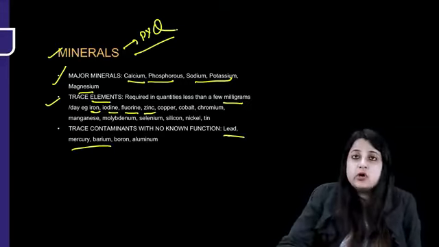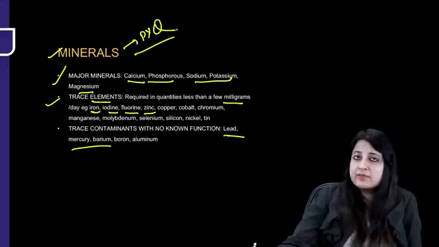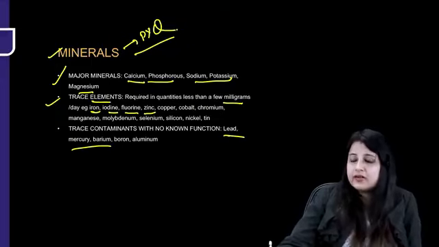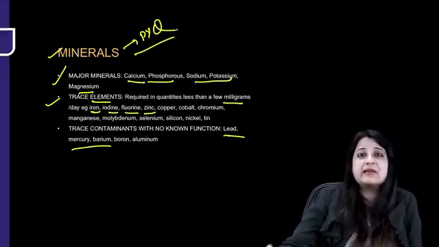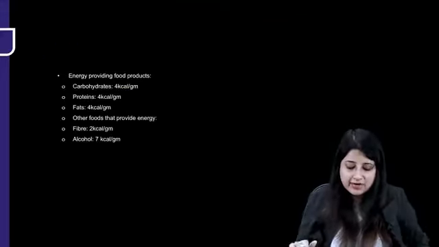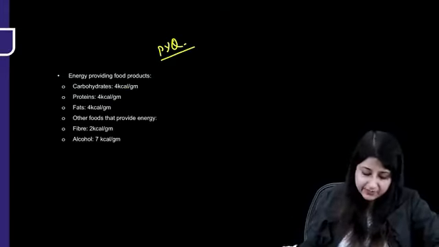But what is more important? Macronutrients, proteins, carbohydrates, fats, how much energy they are providing, what percentage they make up of our diet. Then micronutrients, vitamins and minerals. In minerals, name the major minerals and name the trace elements. Okay, all right. Now energy providing food products, these are all PYQs, so you need to revise it as high yielding point and rapid revision.